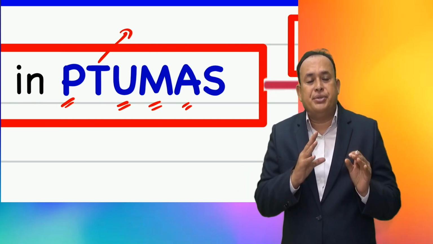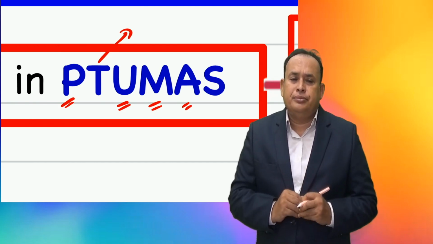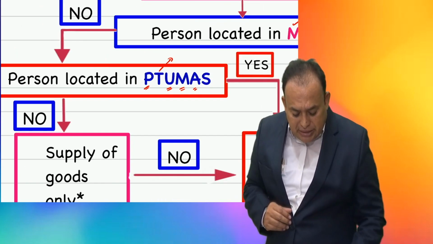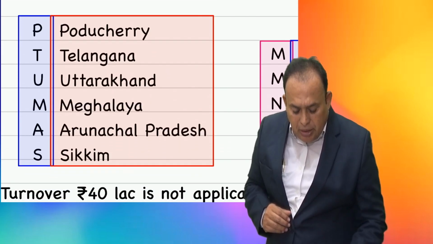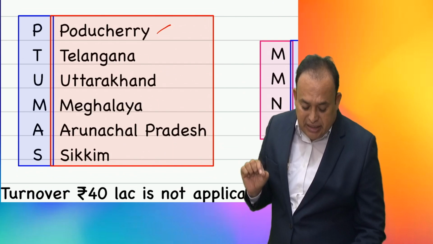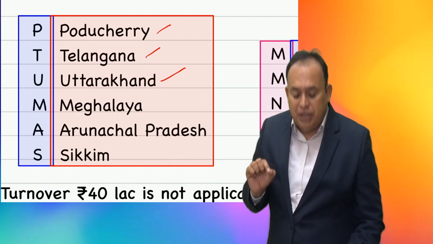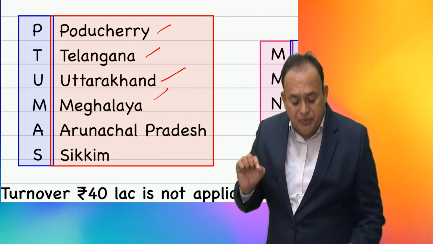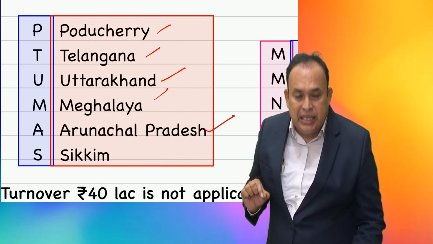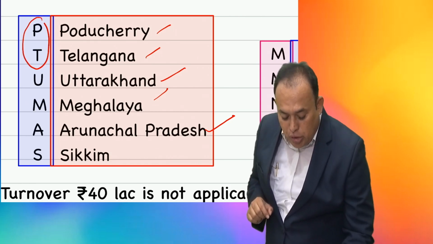S for Sikkim. I also mention for information, PT UMAS. P stands for Pondicherry, T stands for Telangana, U stands for Uttarakhand or Uttaranchal, M stands for Meghalaya, A stands for Arunachal Pradesh, S stands for Sikkim.